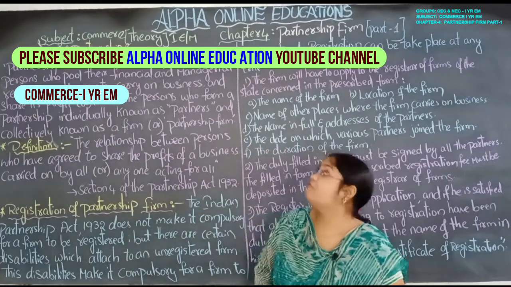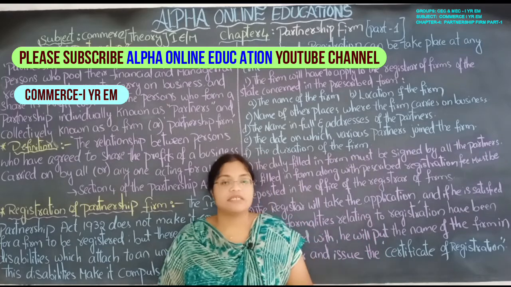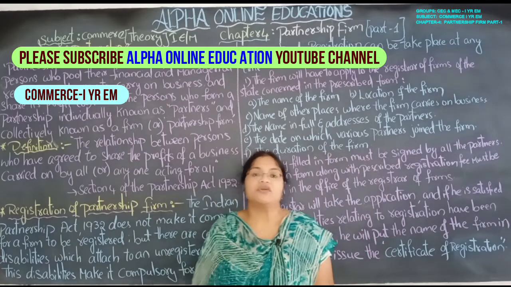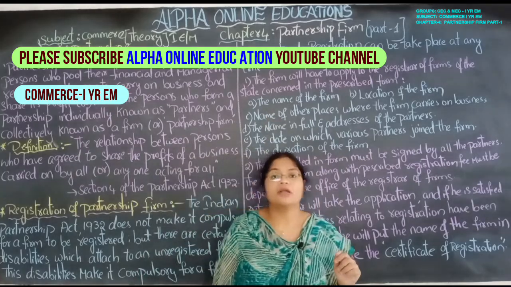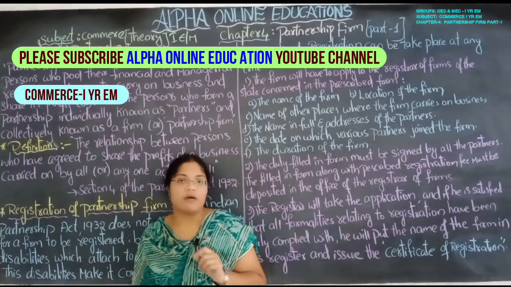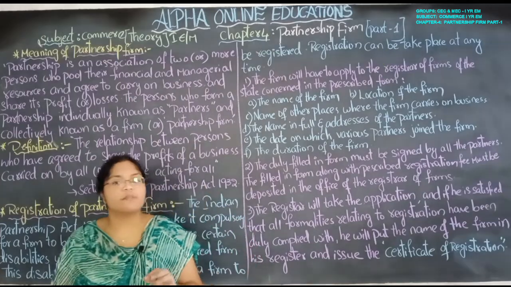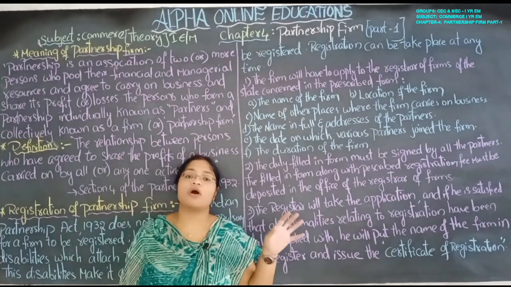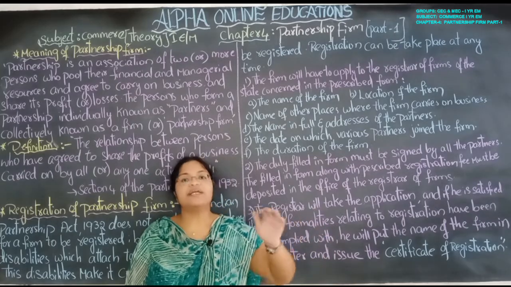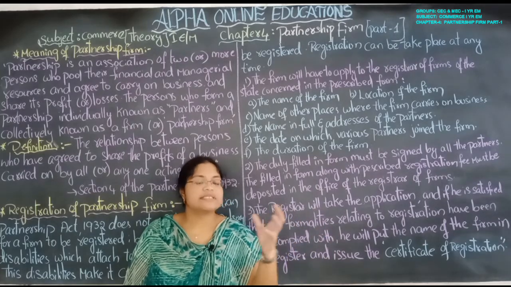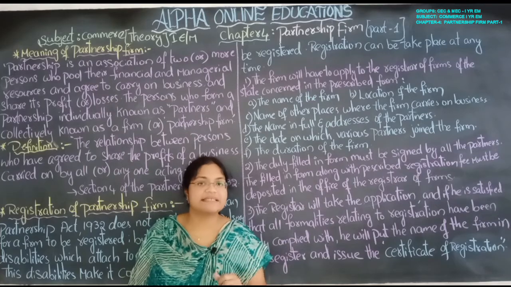Commerce theory part for the English medium first years. This chapter we are dealing with is the fourth chapter of our academic year, that is the partnership form. So this is the first session of the partnership form. In this session we are going to know what is partnership form and how we get it registered. The process we are going to study in detail in this session.